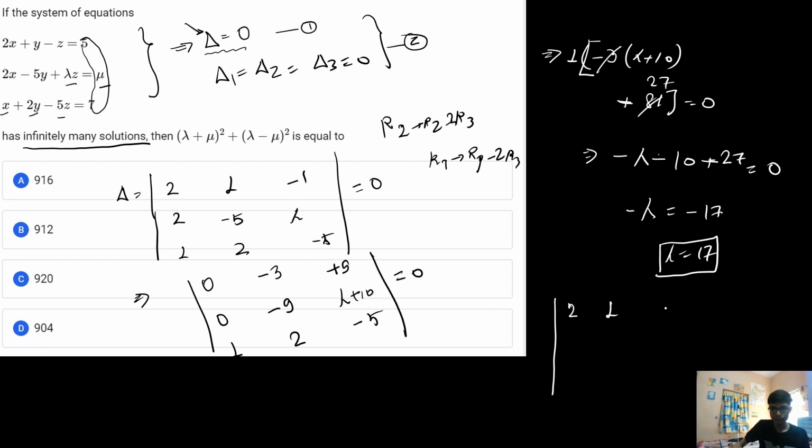There is 2 1 5. This will be basically 2 minus 5. This will be basically 1 2, and this will be basically mu, and this will be basically 7. So I hope this particular thing will be clear when it is equated to 0. Now let us solve this matrix on the next page.